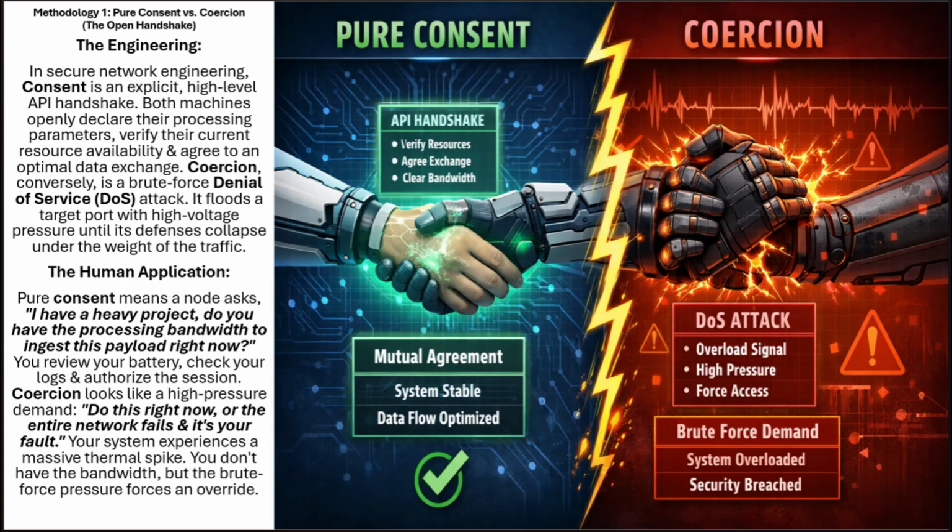The human application. Pure consent means a node asks, "I have a heavy project, do you have the processing bandwidth to ingest this payload right now?" You review your battery, check your logs, and authorize the session. Coercion looks like a high-pressure demand: do this right now or the entire network fails and it's your fault. Your system experiences a massive thermal spike. You don't have the bandwidth, but the brute force pressure forces an override.